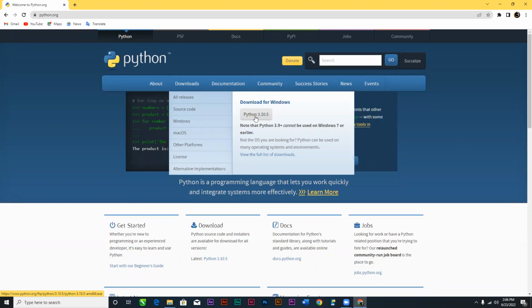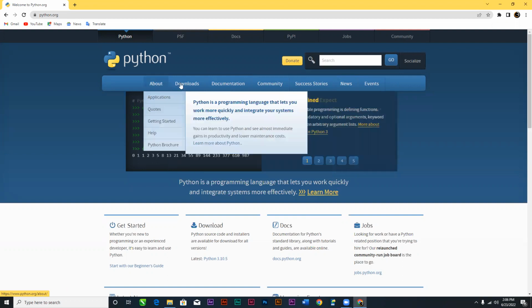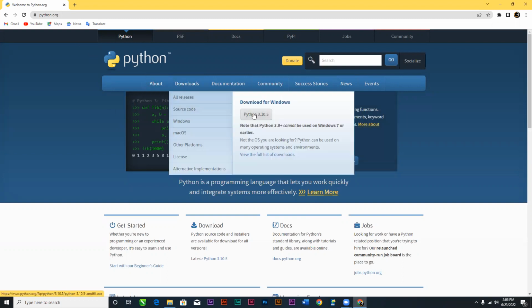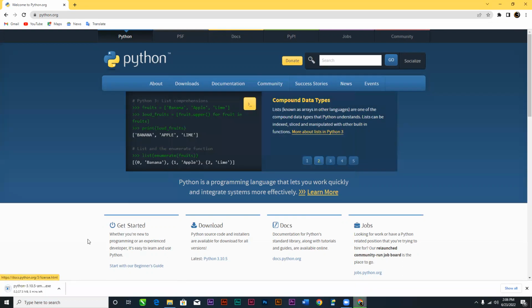Once we click on this button, it's going to download. It's just easy. So when you visit python.org, you go to downloads, then you just click on the button here, and you'll be able to download it. It's about just a few megabytes. So I will click on it, and you see that it is downloading here. It's about, let's say, 28 megabytes. That is the Python software.